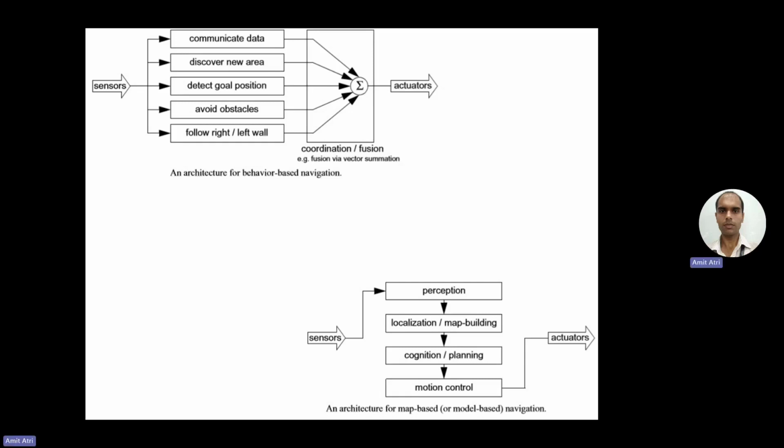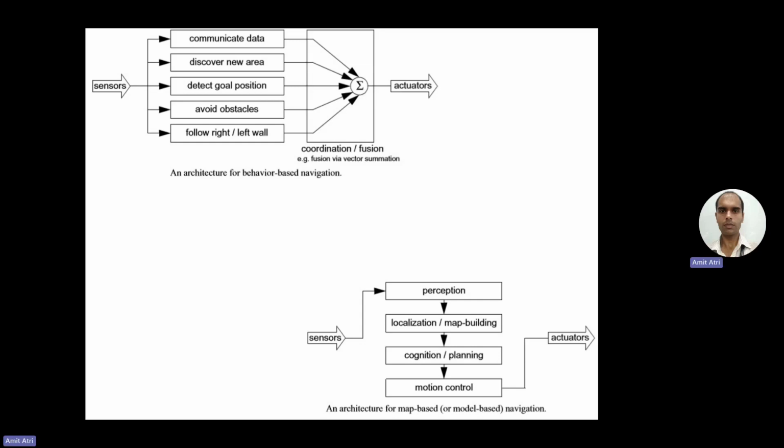In the upper diagram, the sensors are providing the data for behavior-based navigation: discover new area, detect goal position, avoid obstacles, follow right or left wall. Consider moving from point A to B. The robot has to follow the right wall. The robot will sense and follow the right wall, and through that it can identify where it is going and where there is some obstruction. The sensor gives the data for that. Finally it will reach the goal.